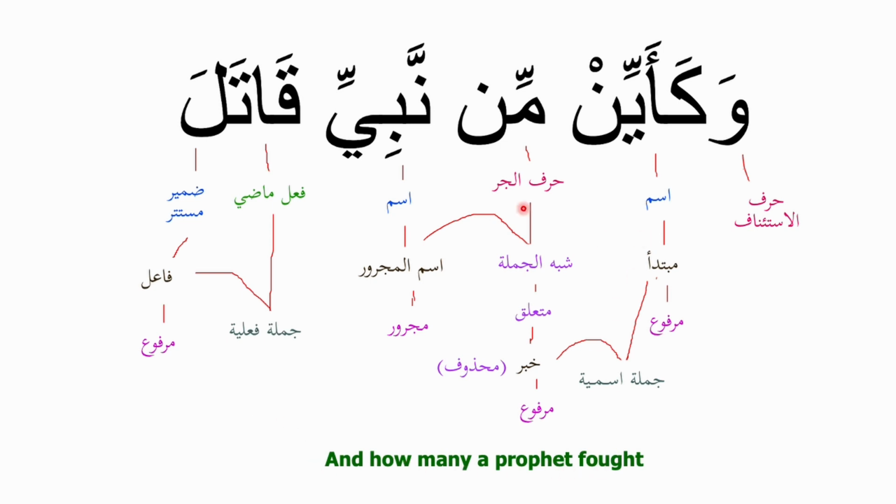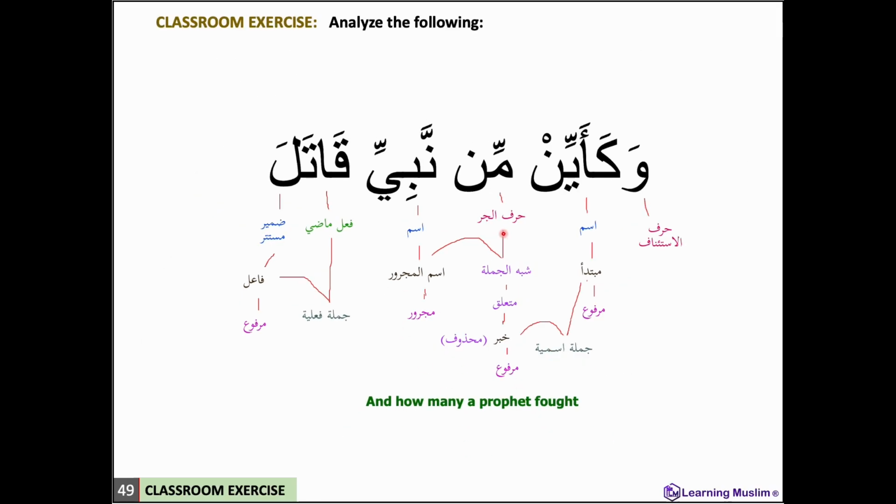So in this verse, the word nabiyin is also technically a tamyiz because it's clarifying the rest of the verse. So without the word nabiyin the meaning would just be: and how many fought. So we can ask the question, how many of what fought? So a prophet, min nabiyin, that is actually clarifying the rest of the verse.